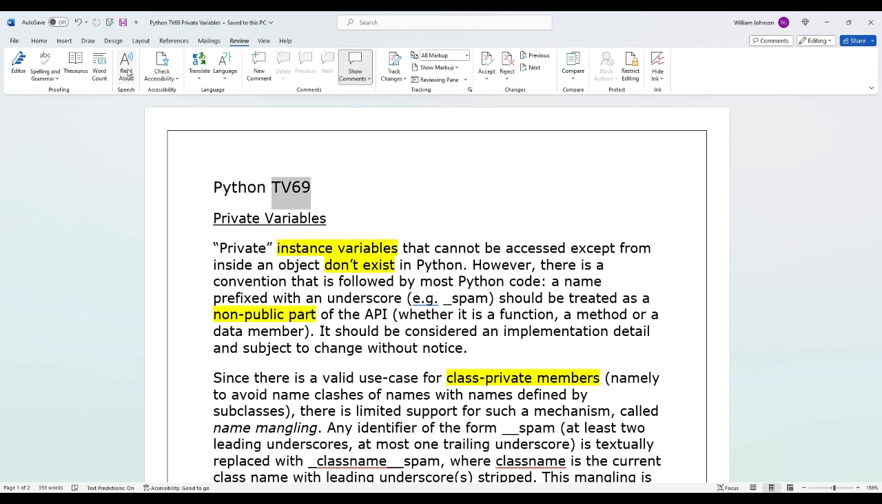Python TV69. Private variables. Private instance variables that cannot be accessed except from inside an object don't exist in Python. However, there is a convention that is followed by most Python code. A name prefixed with an underscore, e.g. _spam, should be treated as a non-public part of the API, whether it is a function, a method, or a data member. An API is the app or program that you've written. It should be considered an implementation detail and subject to change without notice.